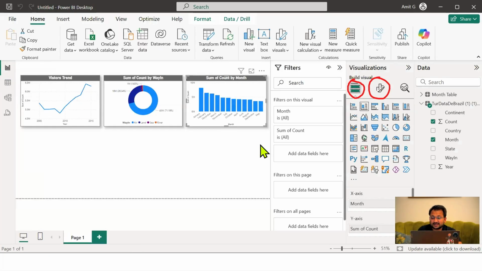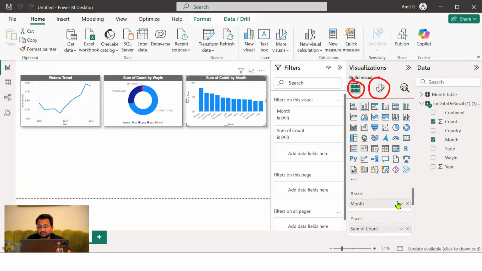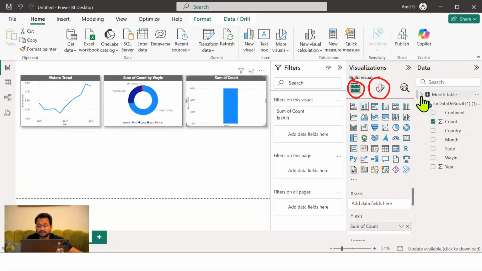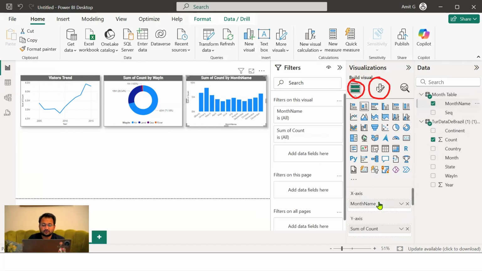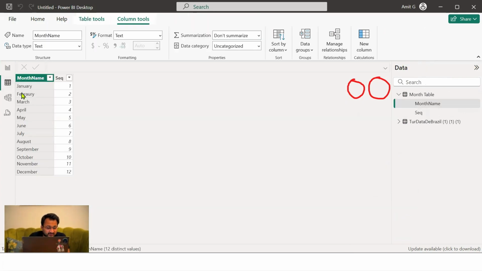Since now the tables are connected, what I will do is remove the month from this table, and instead we will bring the month from the month table. And here we will notice now the months are coming sorted, and we can see there is one blank that has come up. So I think there's a spelling mistake in the February that I have written. No problem. So that can be sorted.